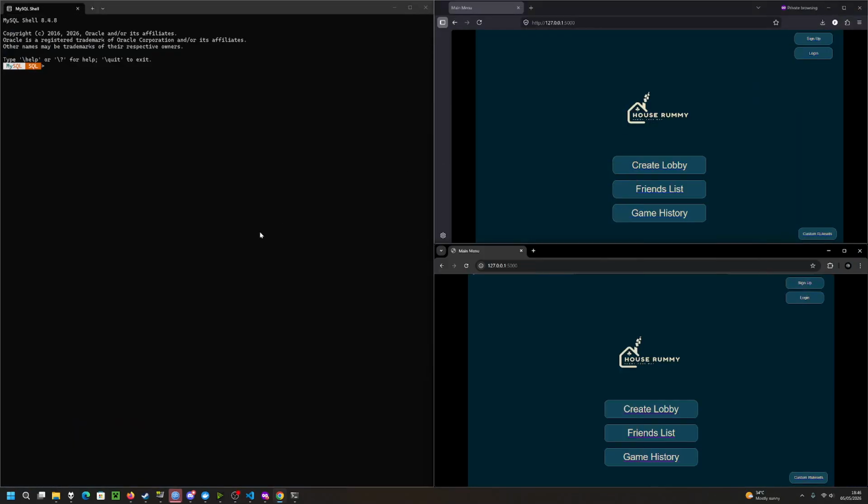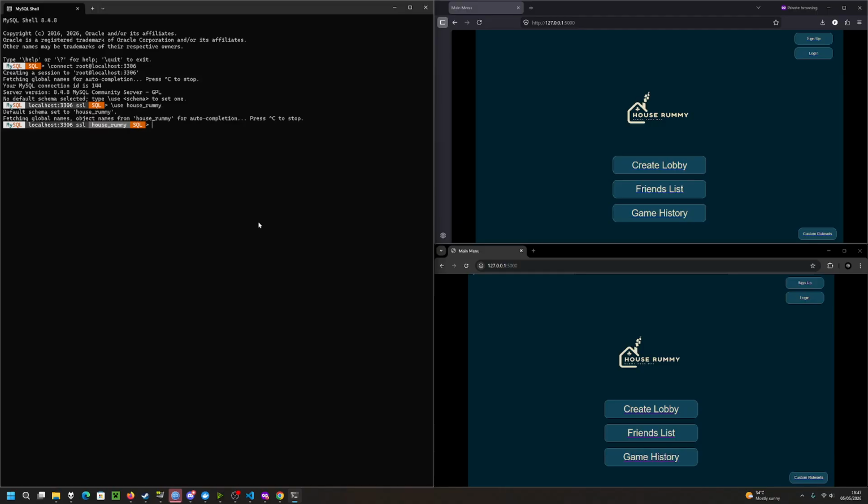This is an end-to-end test of the House Rummy platform. On the left, we have the MySQL database, which I'm connecting to now. I'll be using this MySQL shell to query the database every so often to show that the MySQL database is updating correctly.